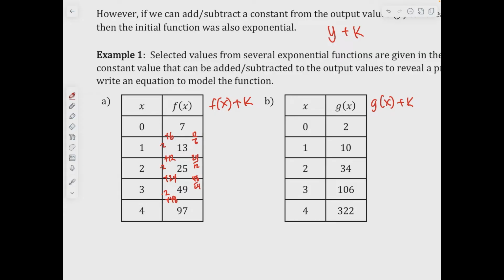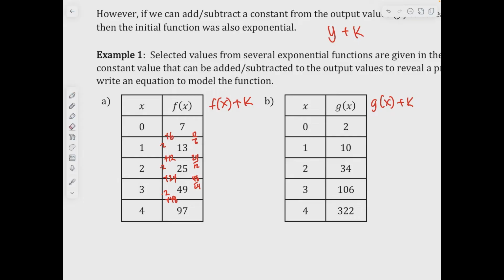Now I have to ask myself, what do I add or subtract to these outputs so that they become proportional? We are seeing that 7 and 13 are really close to a ratio of 2, and 13 and 25, their ratio is really close to 2.